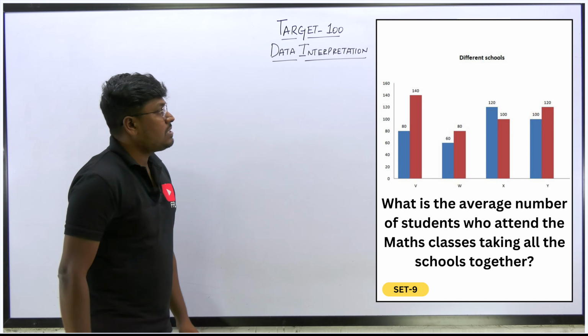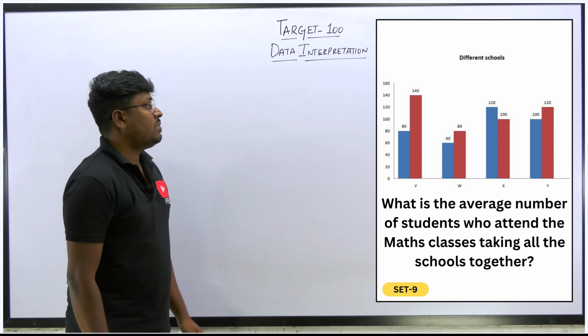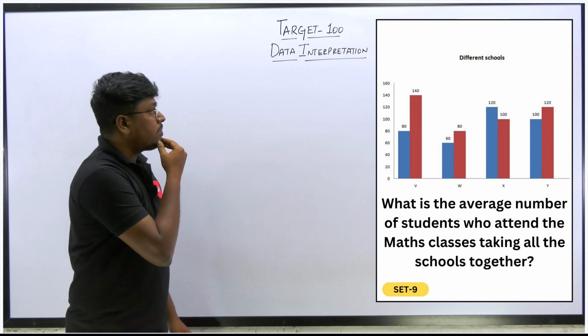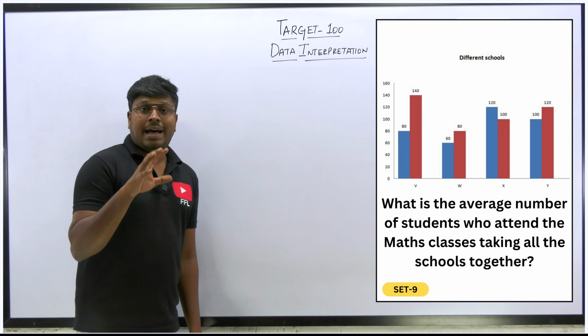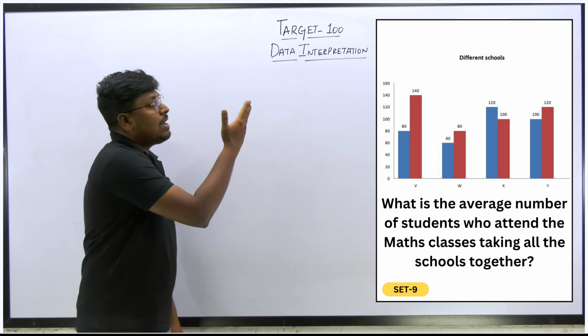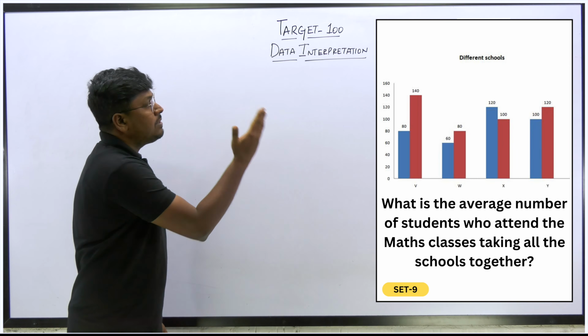So what is the first question? What is the average number of students who attend the max class taking all the schools together? Our target is to find the average number of students who are attending the max class. That's it. Easy. Just add all the values that I have given in the first bar.